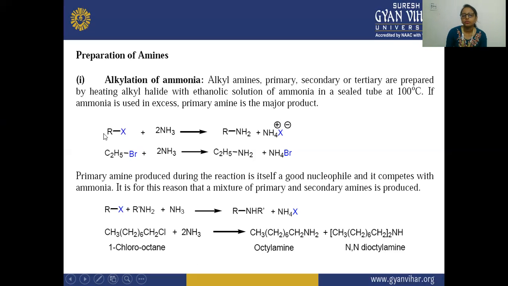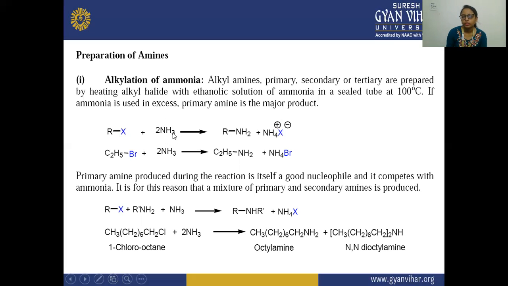reaction. Here you can see we have taken the example of RX. This is the formula, where RX means alkyl halide, and we are heating this with the ethanolic solution of ammonia at 100 degrees centigrade, and there is a formation of the primary amine, because one alkyl group is attached to the ammonia.